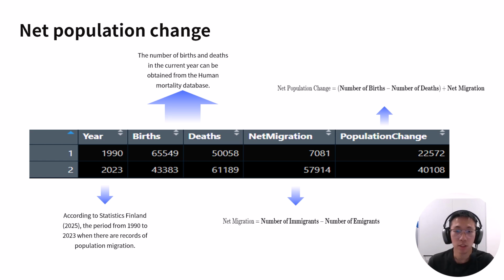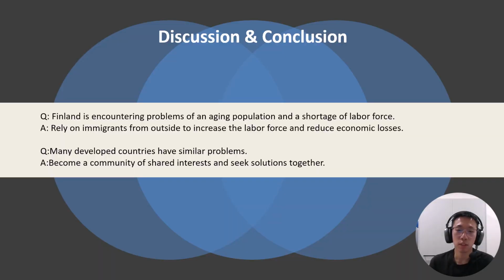But this net change isn't just a number. It reflects deeper issues like how countries respond to aging, labor shortage, and long-term planning. Similarly, I also find that the problem of aging and the labor shortage in Finland were mentioned in Statistics Finland 2007. I discovered their solutions from the data. I found that the net population increased significantly in 2023, and net immigration accounted for most of it. This also indicates that various problems brought about by aging can be restricted through policy inclination.